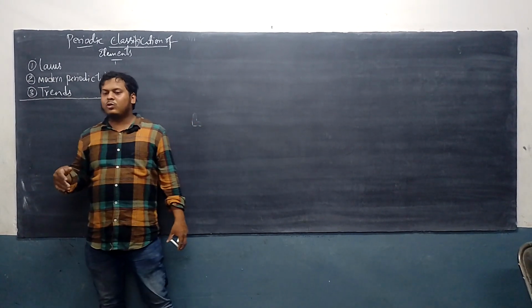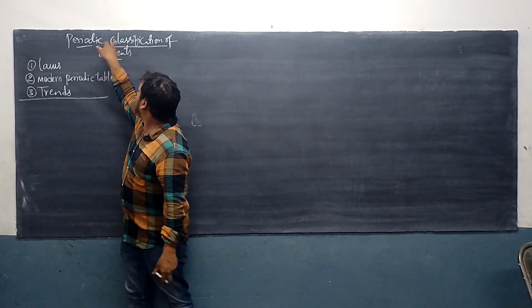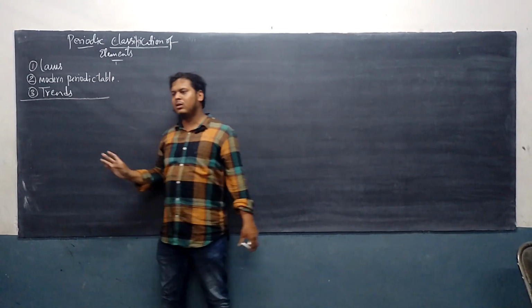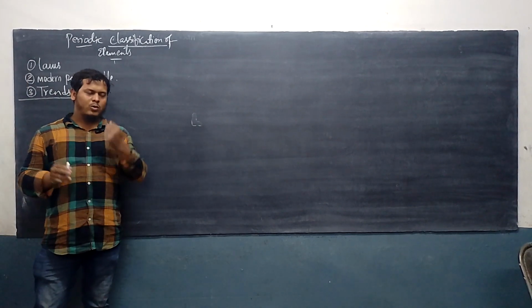So scientists started to make what? Periodic table. They started to classify the elements. What is classification? Making the what? Groups. Okay? Making the groups of the elements.